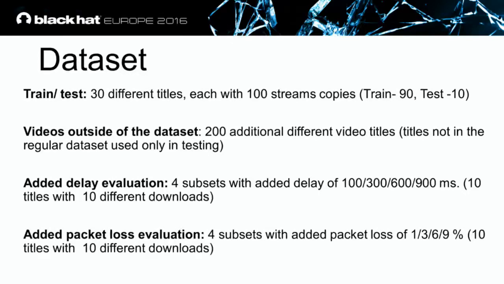This means that there are videos that we don't know, and we want to classify them as unknown. And we have 2 additional datasets that try to understand if our feature is robust to packet loss and delay. I don't have enough time to go over them, but they will appear in the white paper.